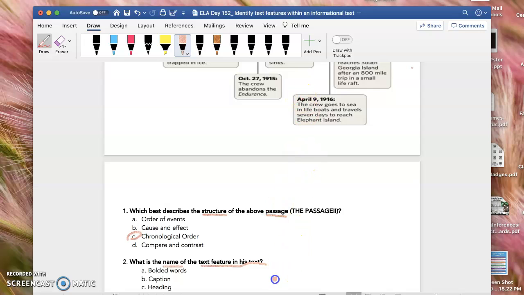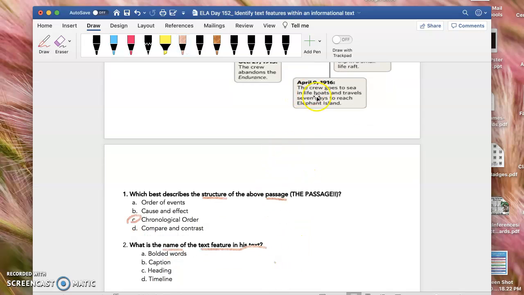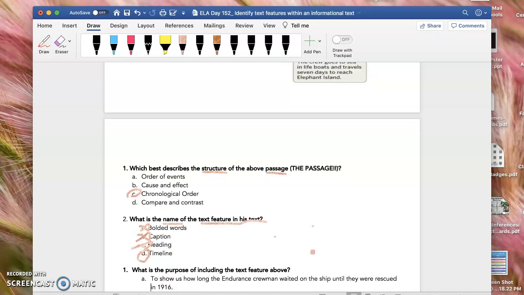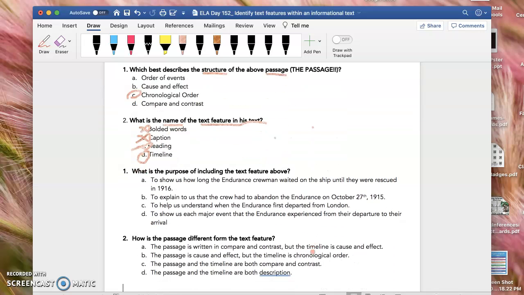Okay, and so we actually just talked about this. We know that the text feature is not bolded words. We don't have any bolded words in this text. We don't have any captions in this text, and we don't have any headings. The only text feature is the timeline that tells us the events. Okay?